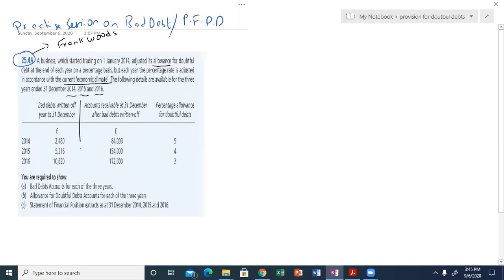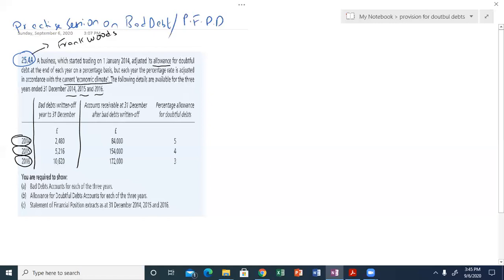The first column here gives you the bad debts for the year 2014, for the year 2015 and the year 2016. Total bad debts of the year are given. There might be a possibility that the yearly bad debt breakup will be given on different dates and different customers.